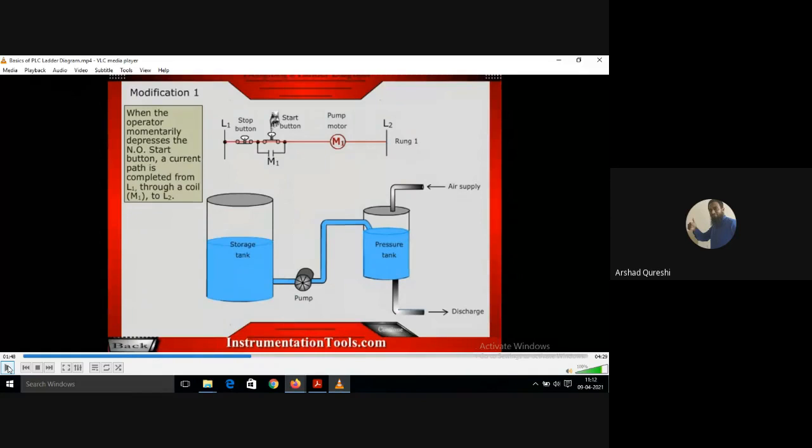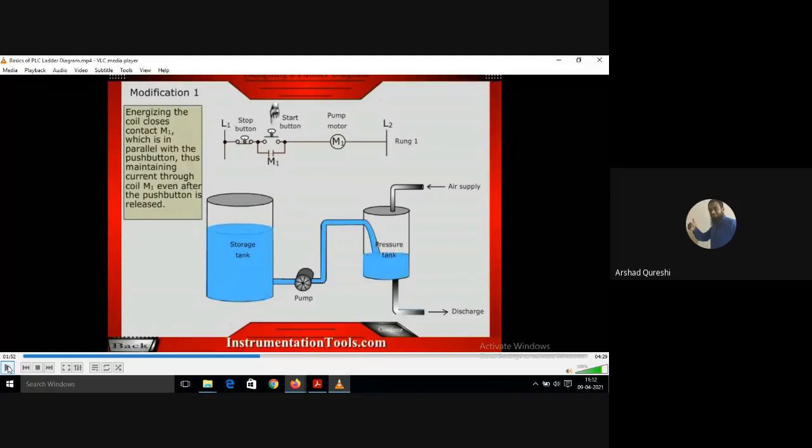When he presses that, the path is completed. There is a stop button also. See how the stop button will work. When you press the stop button, it will break the contact.